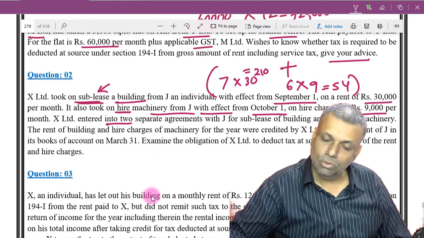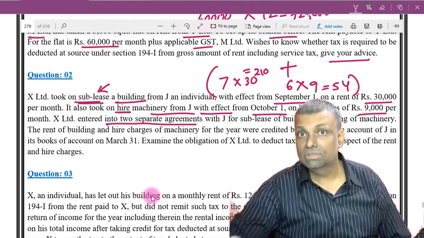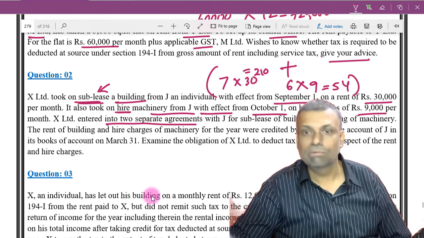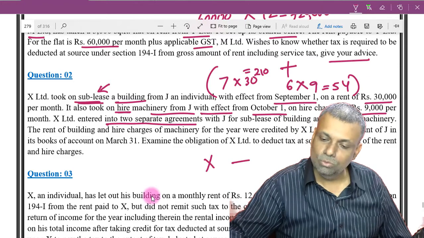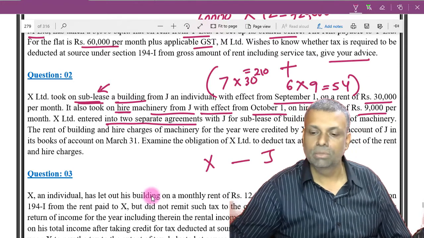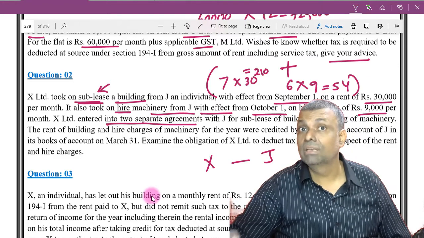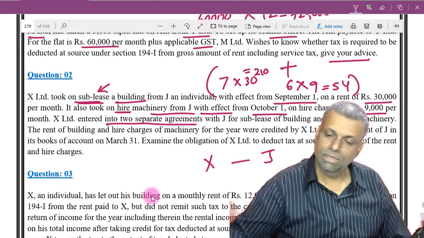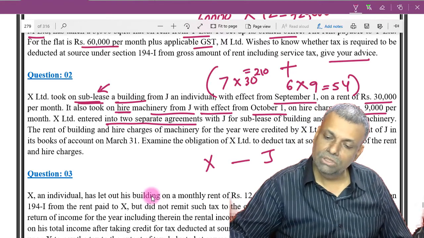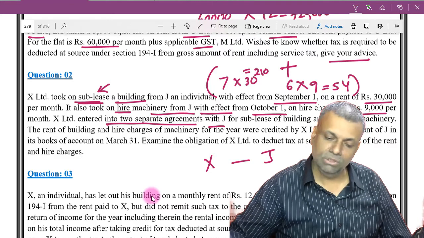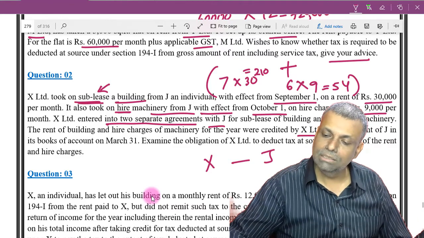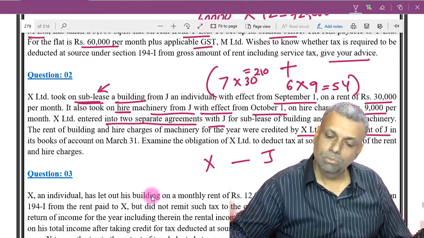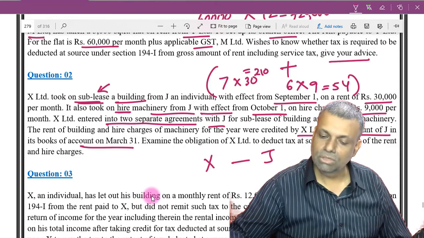They are two separate agreements. So they have styled two separate agreements, but that doesn't matter from the TDS point of view, because after all X Limited is paying to J. So it's a transaction between payer and the payee. Two separate agreements will not make a difference in this particular situation. Two separate agreements with J for the sublease of the building and the hiring of the machinery. The rent of the building and hire charges of the machinery for the year were credited by X Limited on account of J in the books on 31st of March. Okay, so that is fair enough.